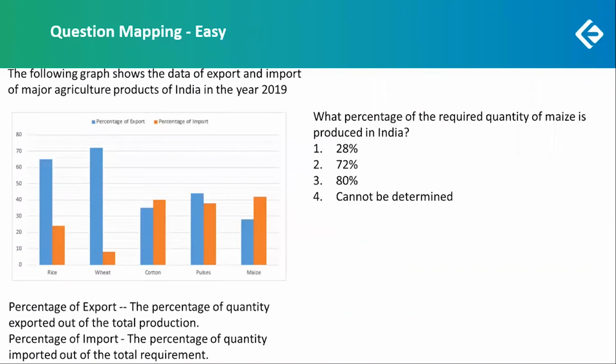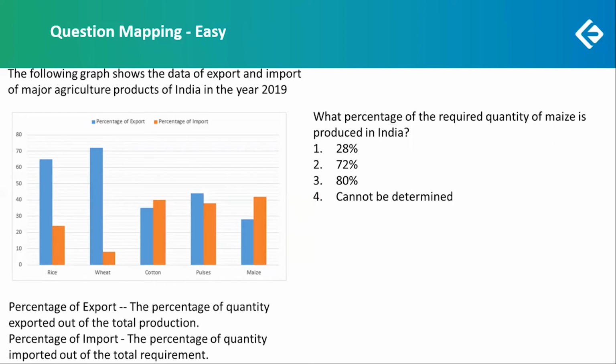The next thing, now we had a bar chart. The data was given about the export and import of major agricultural products of India. The first question was quite easy because we just had to find a percentage of a required quantity of maize produced in India.